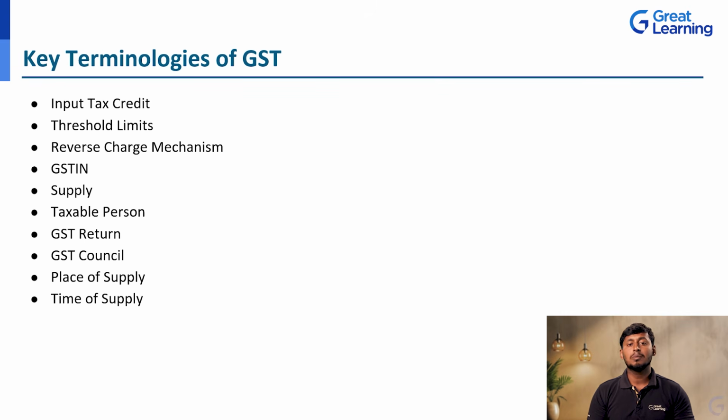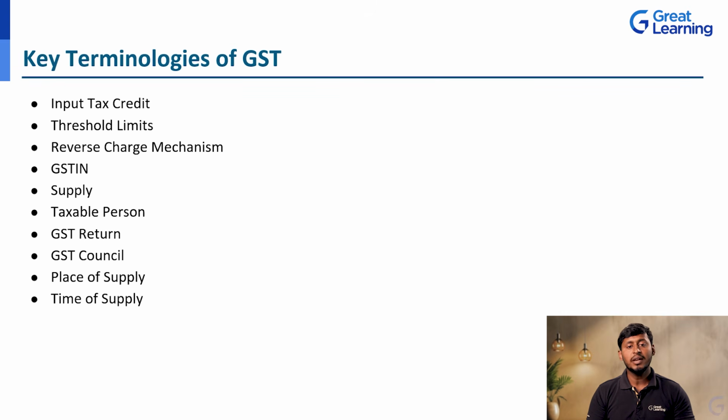So if any other business person comes, he is going to claim that ITC. If he wants to purchase anything for his own manufacturing unit or for his business, then he can claim the ITC quoting the GST number of that particular shop. So that is the GST, Goods and Service Tax Identification Number.